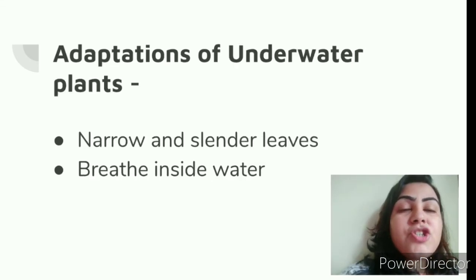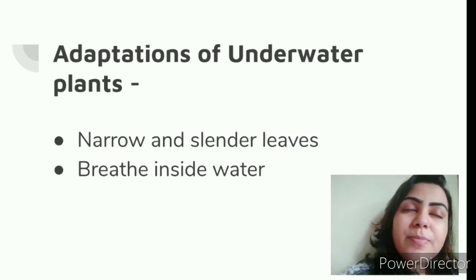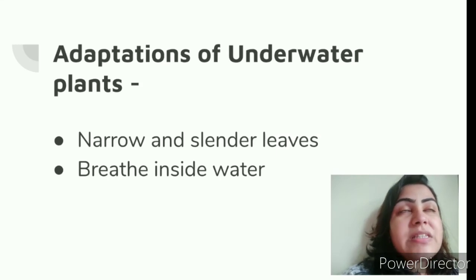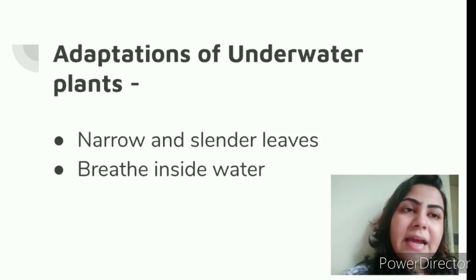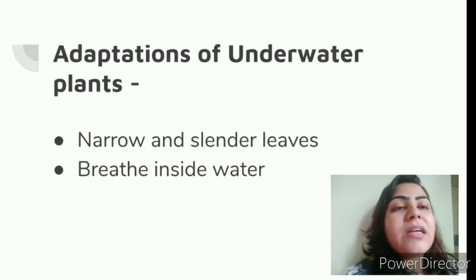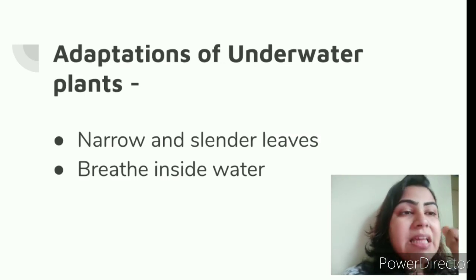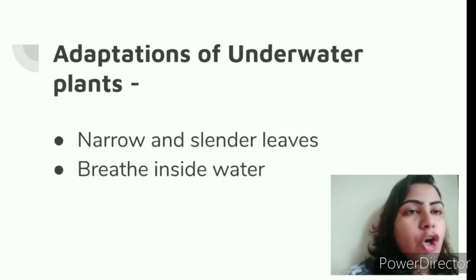Last we have the adaptations of underwater plants. Now these plants breathe under the water. They stay completely inside the water. Especially when we see some of the TV channels like National Geographic and Discovery, they sometimes show the underwater plants and the underwater creatures, the aquatic animals and the aquatic plants. So there you must have seen. These stay completely under the water and they breathe inside the water. They have narrow and slender leaves. Now what is the meaning of narrow and slender leaves? They have long and very thin kind of leaves. The breadth is not much.